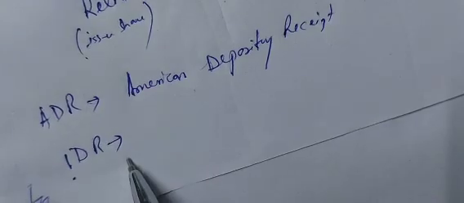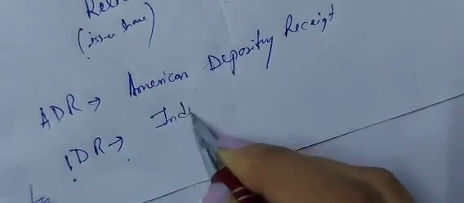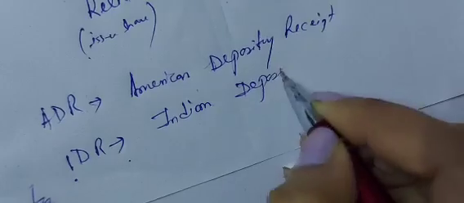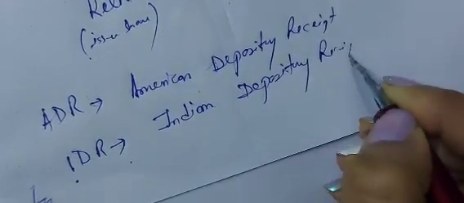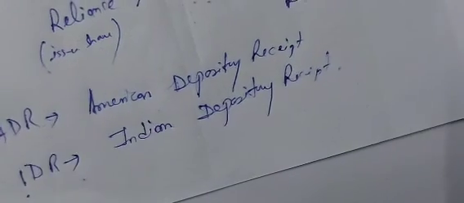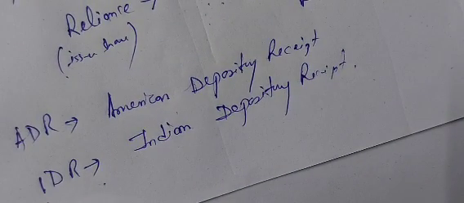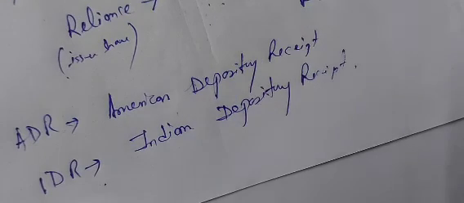So Indian Depository Receipt. Next comes Indian Depository Receipt. So it's the opposite of GDR and ADR. Why? In Indian Depository Receipt, what is happening? The foreign company wants investment or wants fund from India. The story is totally opposite. Now the foreign company wants fund from India. The Indian investor is ready to invest in the foreign company, but the Indian investor does not want to trade in the foreign stock market.